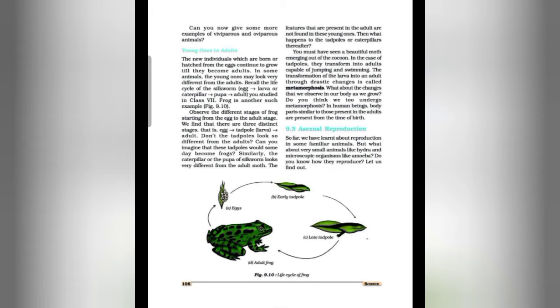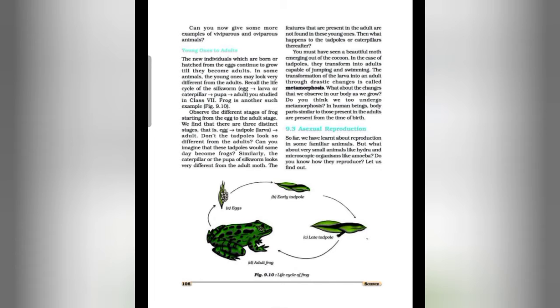The frog is another such example, given in figure 9.10, the life cycle of the frog. Observe the different stages of the frog starting from the egg to the adult stage. We find that there are three distinct stages: egg, then tadpole, that is the larva of the frog, then adult. Don't the tadpoles look so different from the adults? Can you imagine that these tadpoles would someday become frogs?